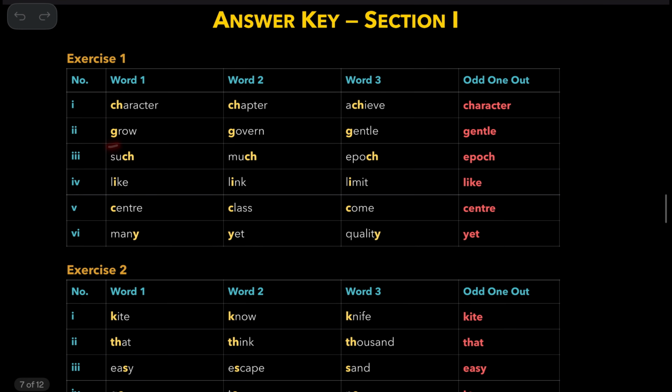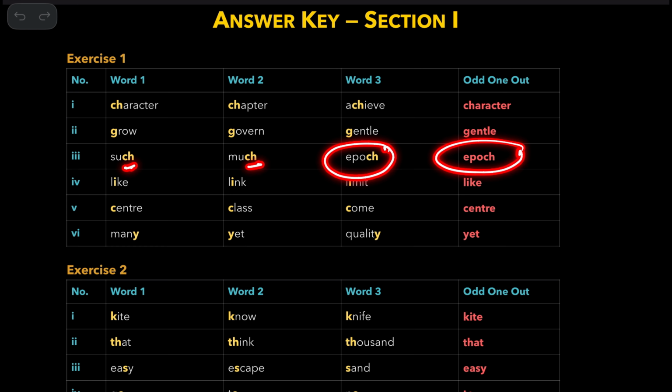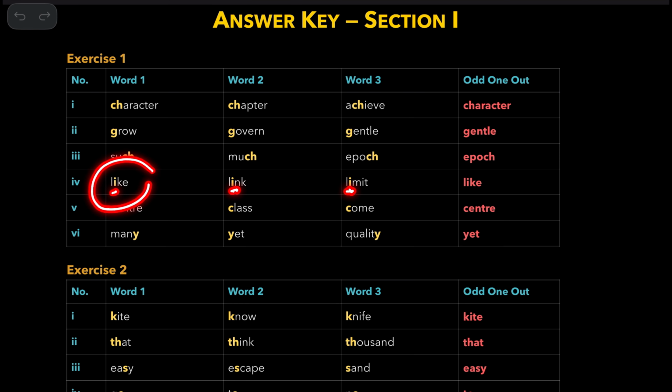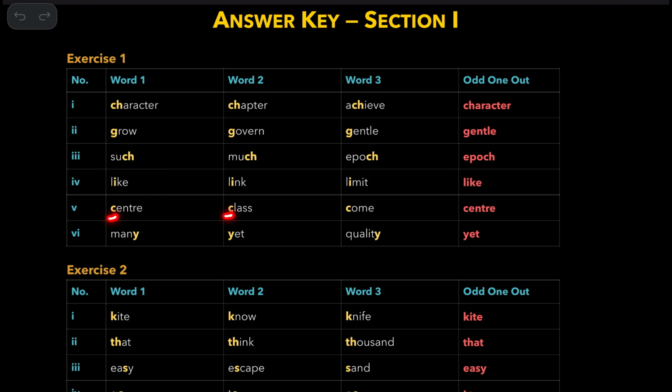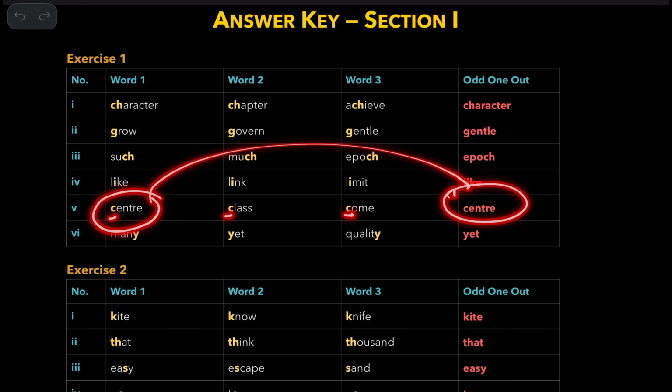Now, grow and govern are similar, so gentle is the answer. So, such, much: this is epoch, k. This is the answer. Like, link, limit. Like has the sound of I, so that's the answer. Center, class, come. Center is the answer because it has a sound of s.